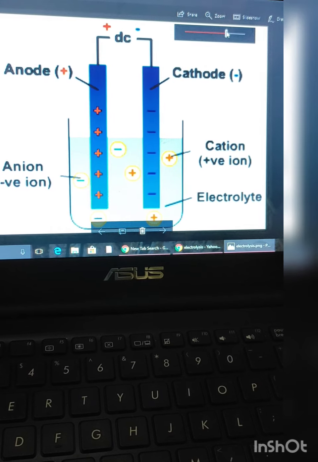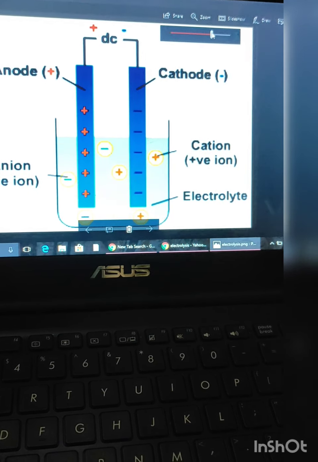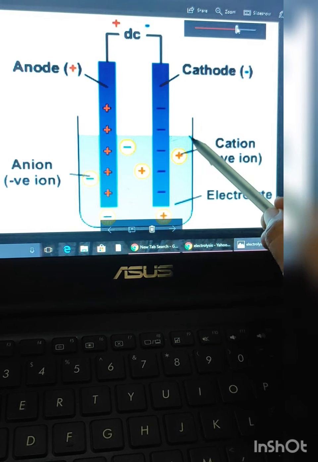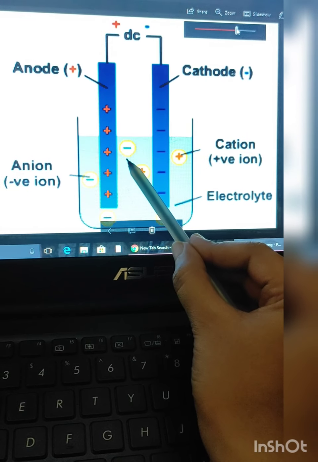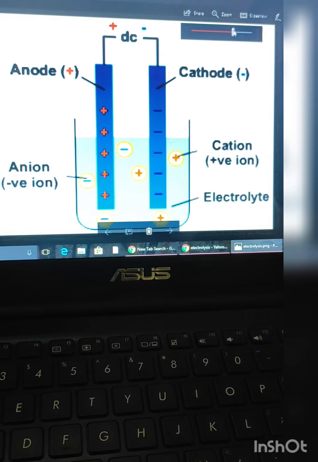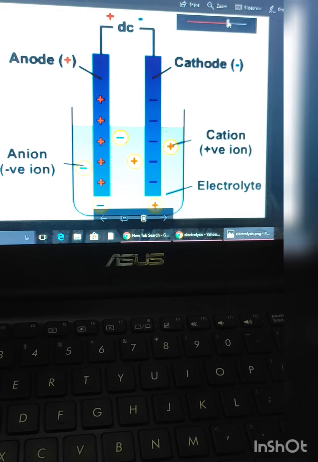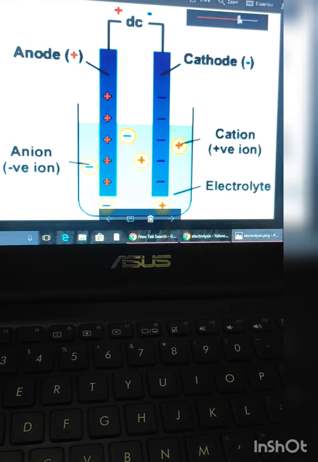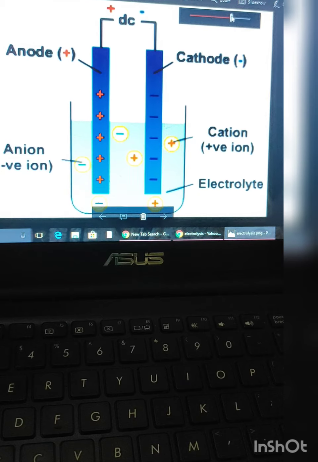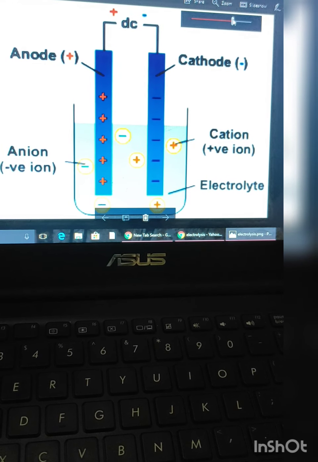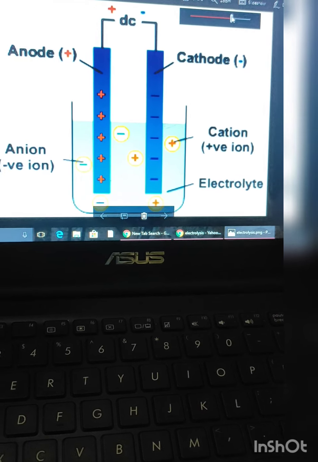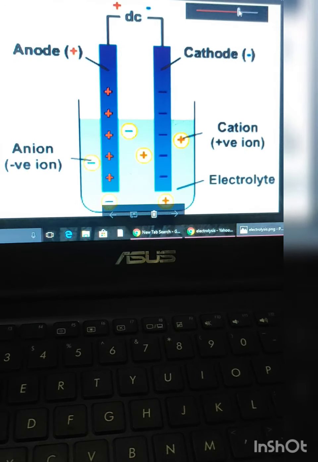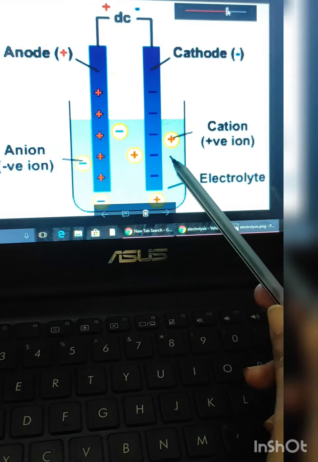So in an electrolytic cell, positively charged ions move towards the cathode. You can see positively charged ions are moving towards the cathode, and negatively charged ions are moving towards the anode through an electrolytic solution. Thus, this movement of ions from one terminal to another terminal in an electrolytic solution causes electrical conductivity in an electrolyte. It means this will conduct electric current. Remember this, students.